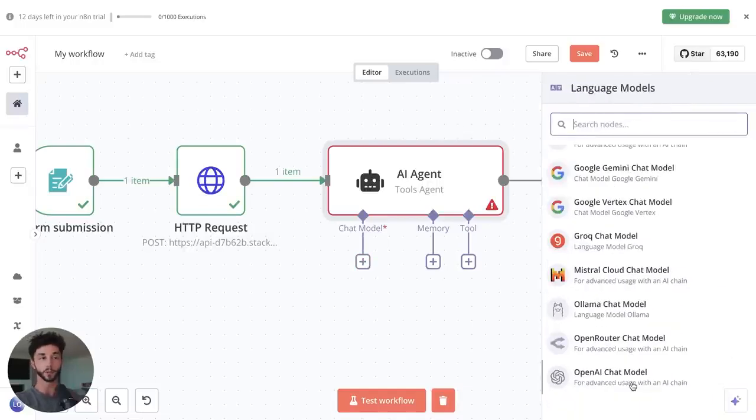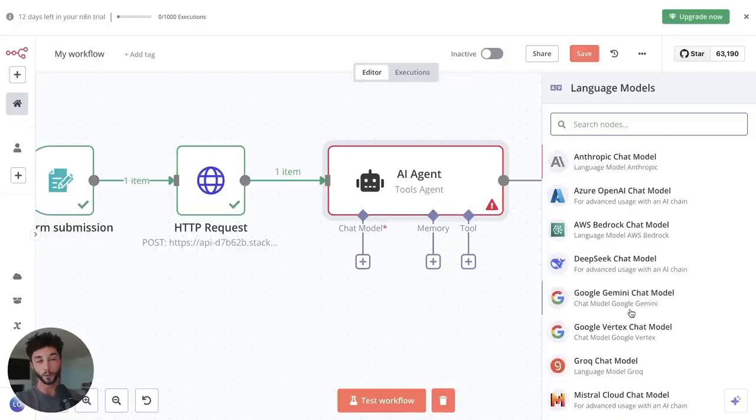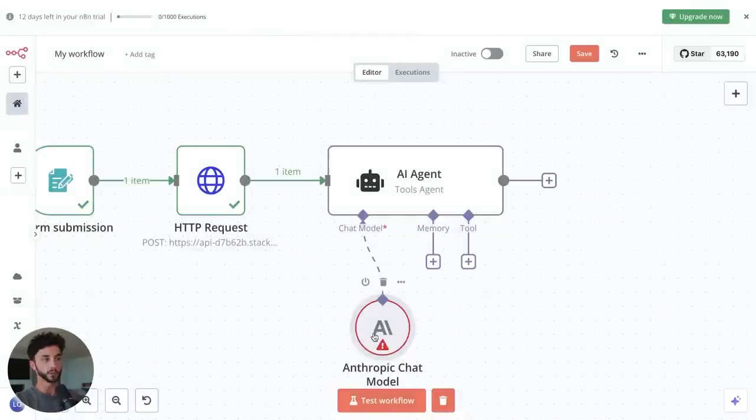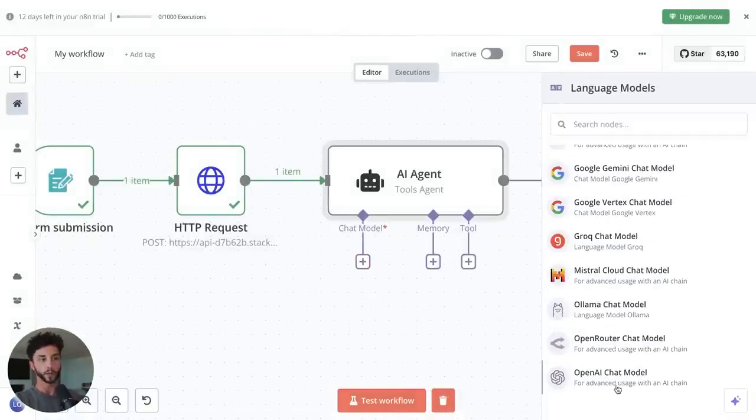In this case, we are going to be using OpenAI again because you already have your API key, and I can't really be bothered going and showing you a whole other provider, but it's the same process for all of them. If you want Anthropic, you can pick all of the Anthropic models, but in this case, just to keep it simple, let's just go back to an OpenAI model.